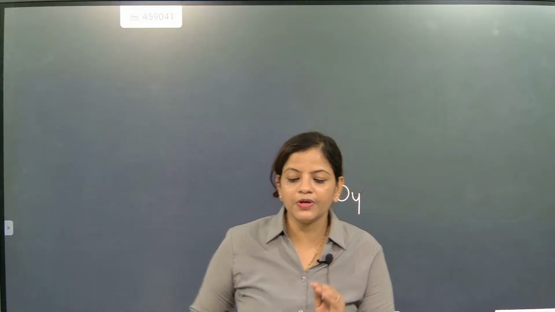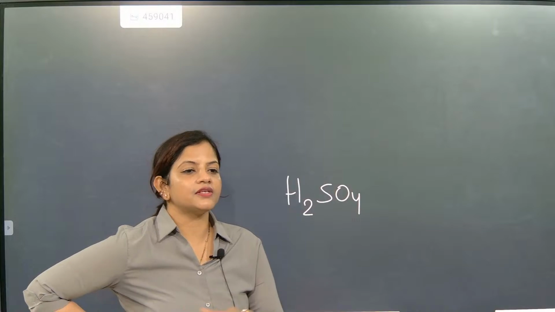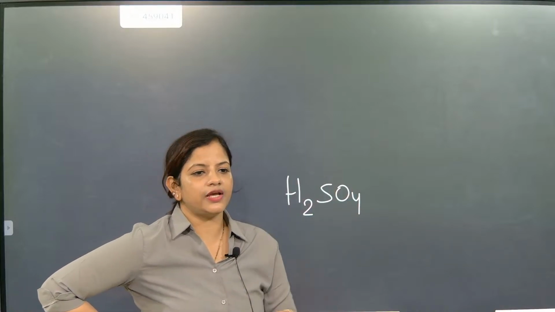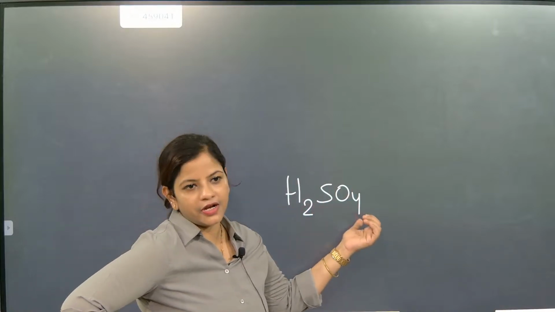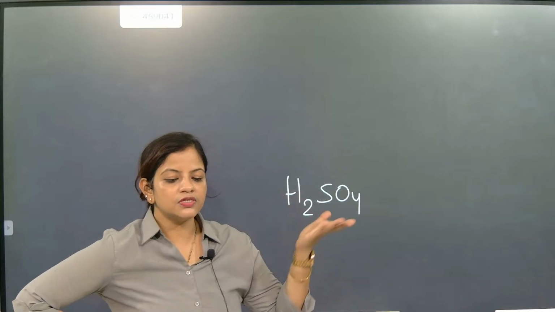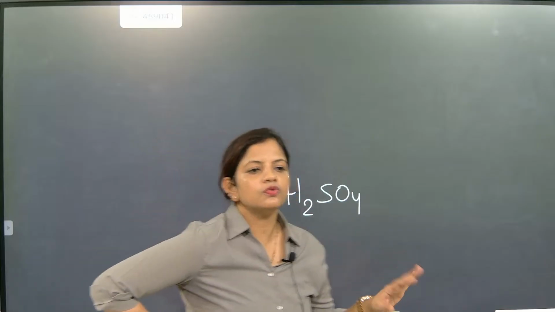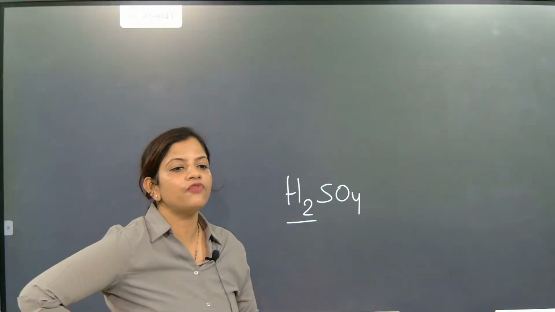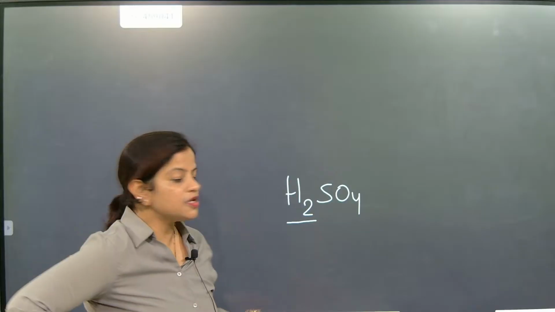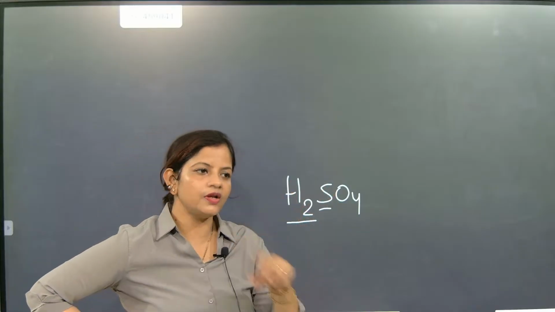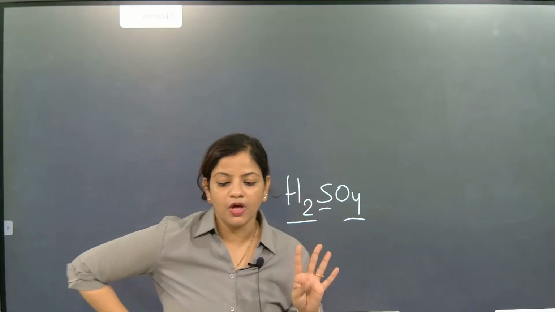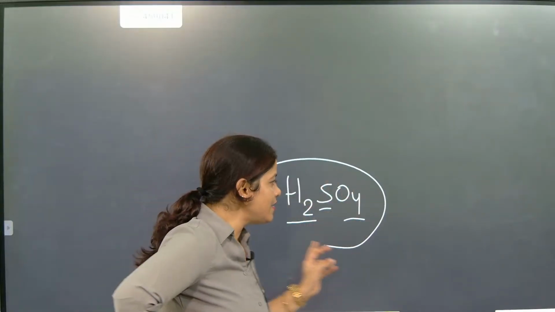Hydrogen, sulfur and oxygen are present there. The atoms involved are hydrogen 2, sulfur 1 and oxygen 4. So it is going to be the same every time.